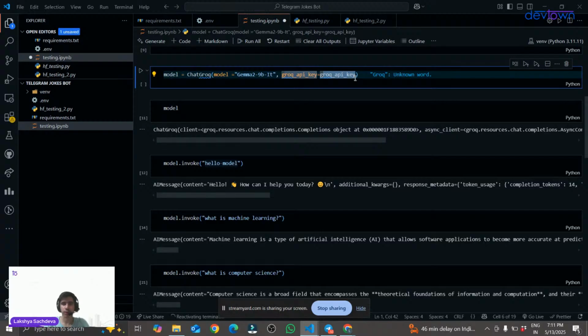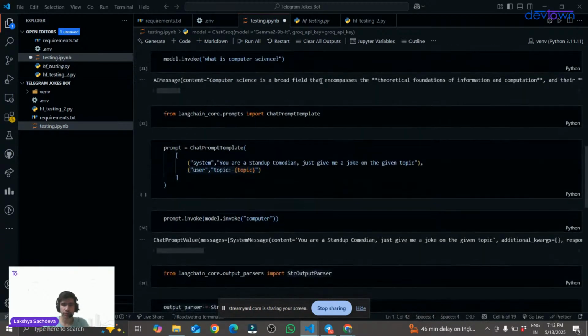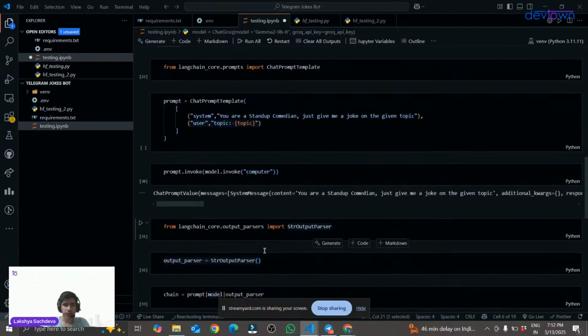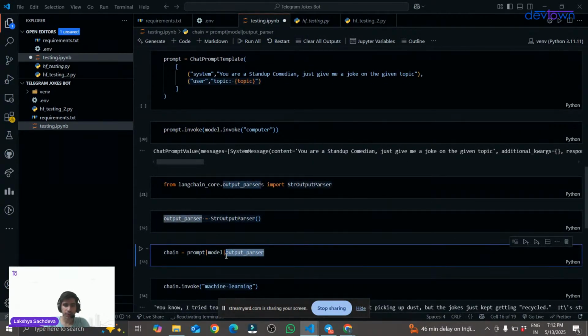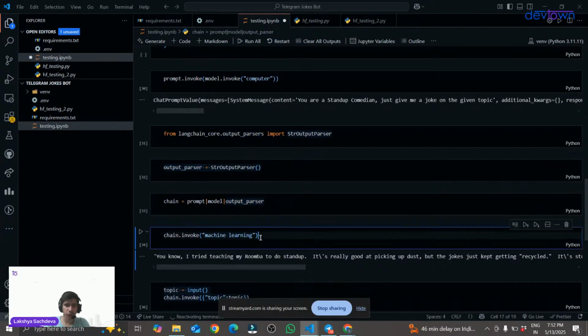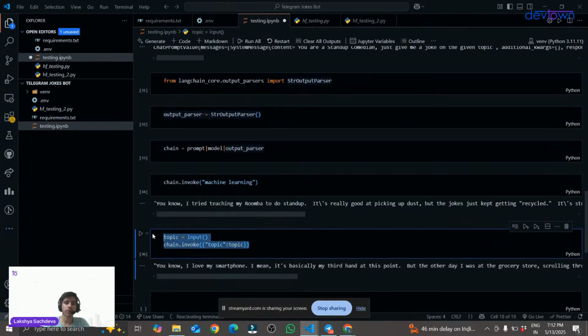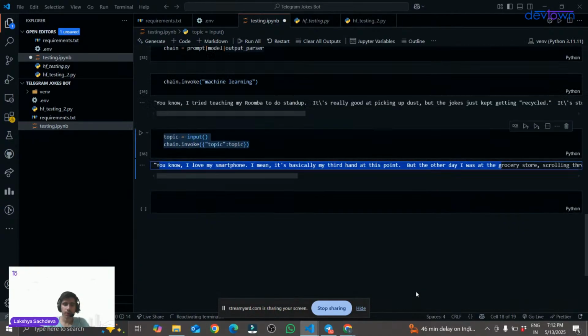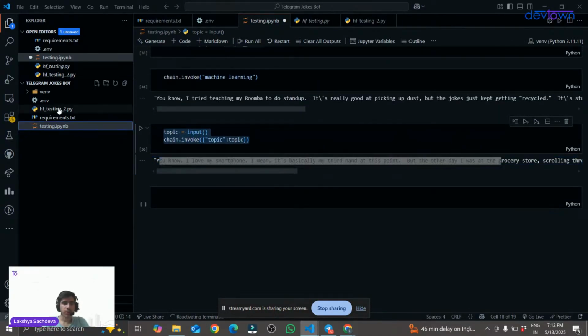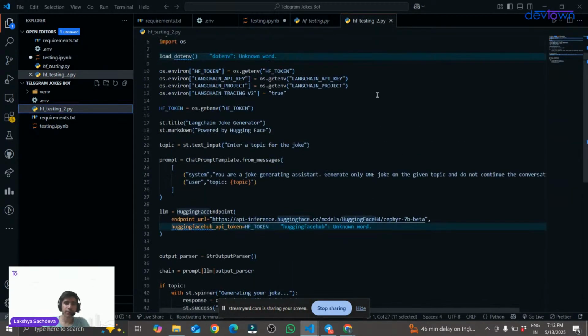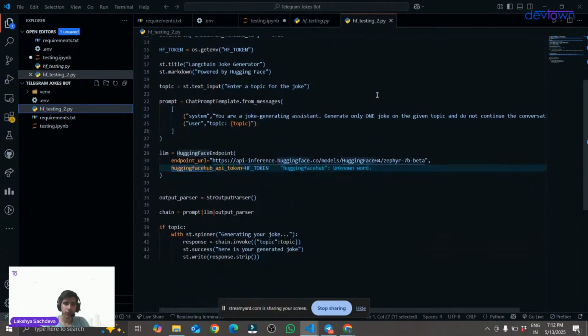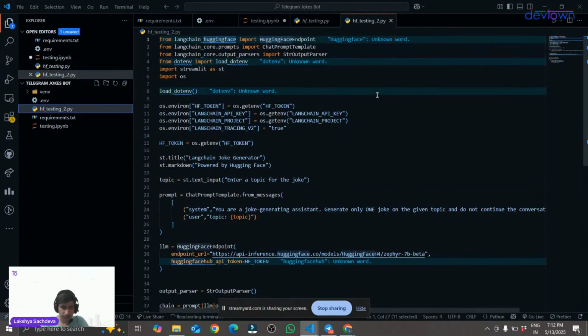This is very important, guys. This Groq API key over here is very important to mention. And in the chain, we have used our output parser. So whenever we try to invoke our chain, we will get an output. Okay, then with the help of Hugging Face as well, we have seen how we can make our model.